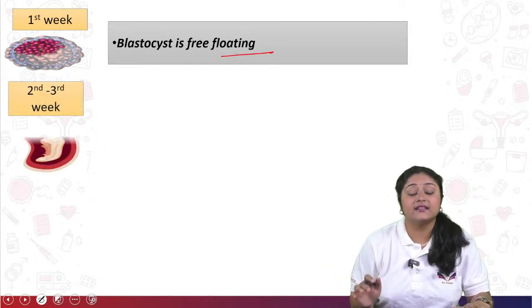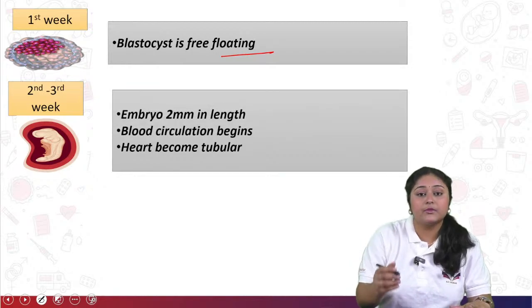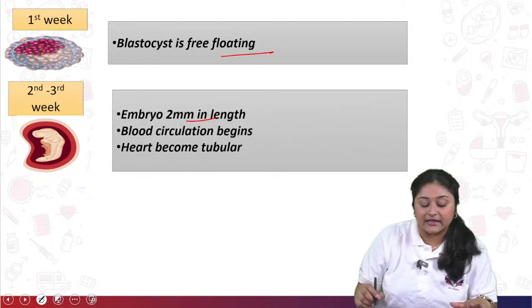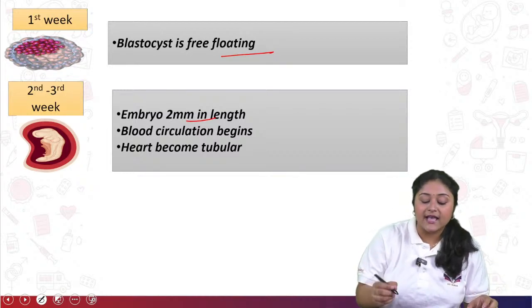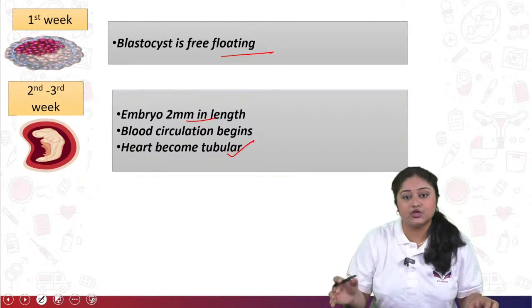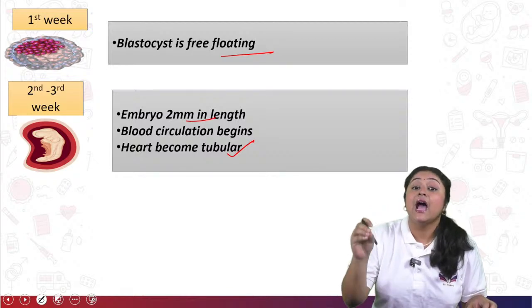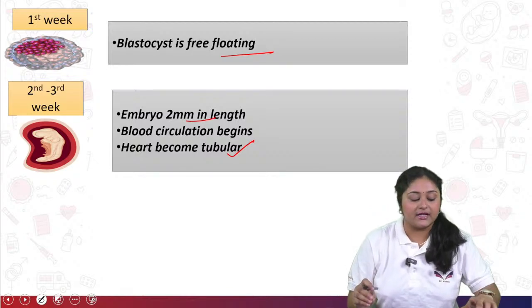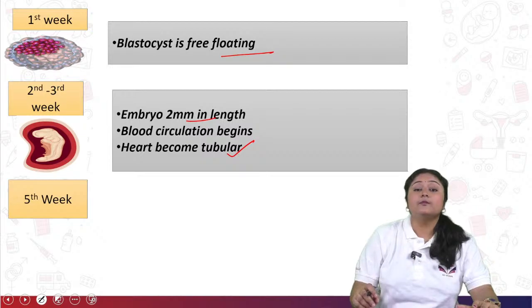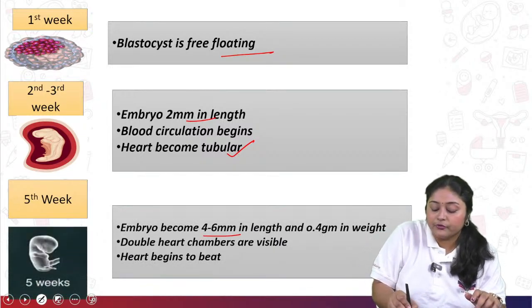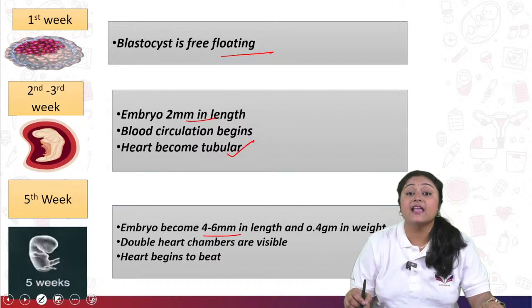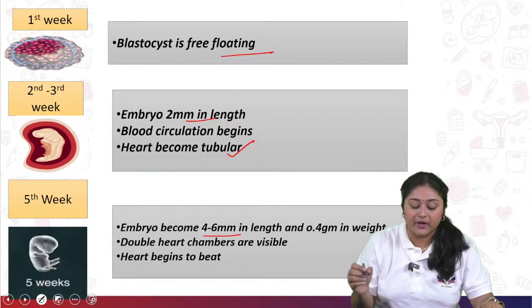Next is the second and third week. What should be the image? The embryo should be 2 mm in length. Blood circulation will start inside the fetus body, and the heart also becomes tubular, but you can't find any heartbeat in the fetus. Now come to the 5th week. In the 5th week, the embryo becomes 4 to 6 mm in length and should weigh 0.4 gram.